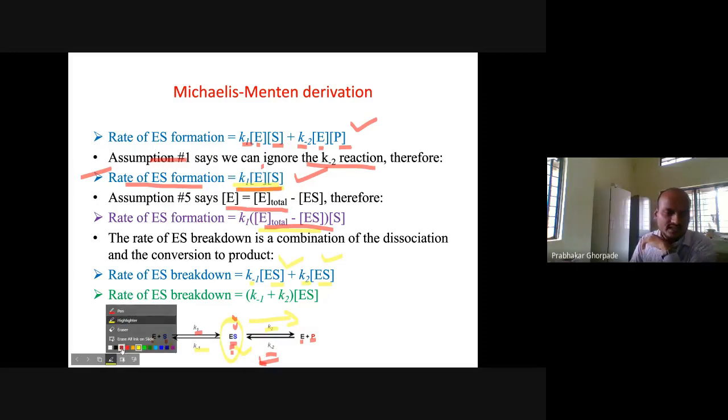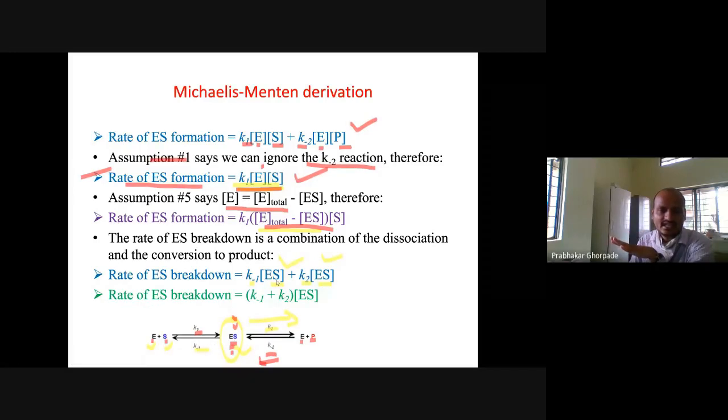Okay, so we deliberated a lot on this slide. Basically, the takeaway point from this slide is that we have the rate of enzyme substrate formation, and ultimately we are deriving enzyme substrate formation as K1 multiplied by the total enzyme concentration minus enzyme substrate, multiplied by substrate. And the second takeaway point is that the rate of enzyme substrate breakdown is K minus 1 plus K2 multiplied by the enzyme substrate concentration. So these are the two takeaway points from this slide.